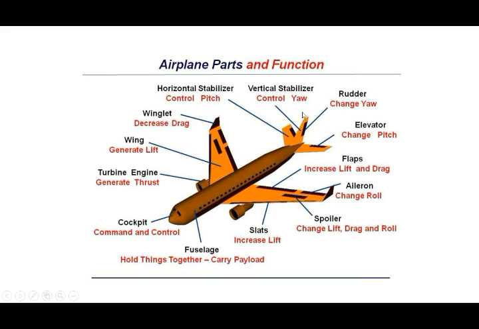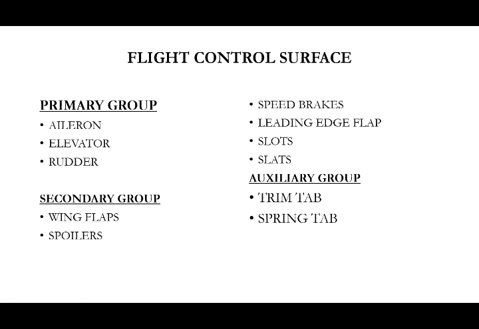this one, the vertical stabilizer, rudder and elevator, flaps which increase lift and drag, aileron, and then spoilers. I will explain these things in the next slides. Changing the direction: next, flight control surfaces are used to control the aircraft direction, like takeoff and landing, right turn or left turn, whatever it is.